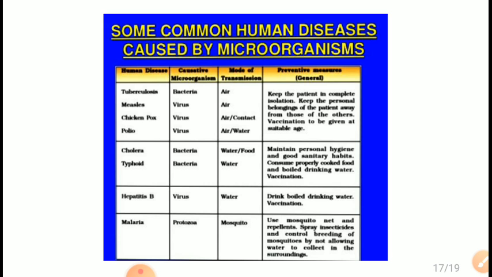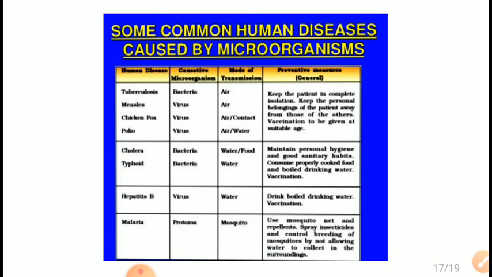Next is cholera, which is caused by bacteria, and water and food are the mode of transmission. Next is typhoid, caused by bacteria again, and the mode of transmission is water. The preventive measures for both are: maintain personal hygiene and good sanitary habits, consume properly cooked food and boiled drinking water, and vaccination.